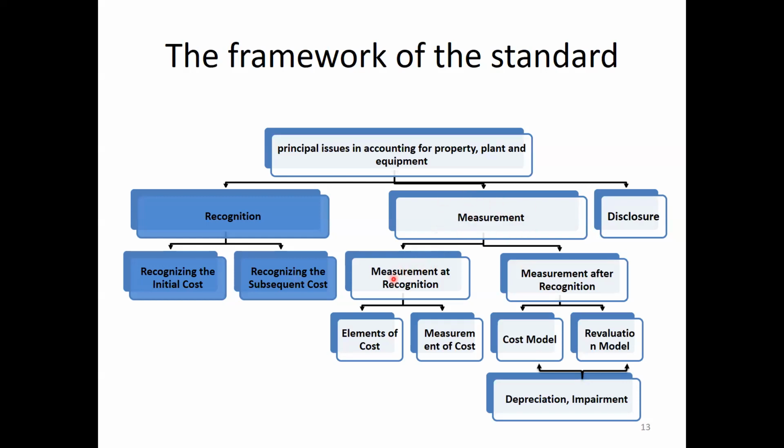In the measurement, we have to discuss measurement at recognition, an element of cost and measurement of cost. And measurement after recognition, again it can be divided into two: a cost model and revaluation model. And we have to discuss further depreciation and impairment. And finally, we will discuss disclosure.